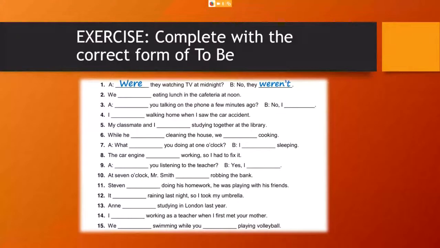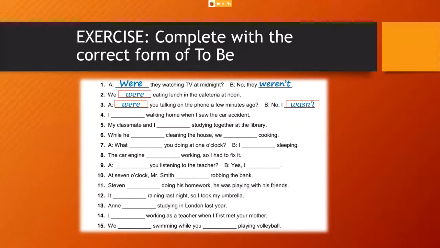Okay, let's check number 2. We were eating lunch in the cafeteria at noon. Remember, we is plural. Were is used with these plural forms. The next one is a question. What is the conjugation using you? Were you talking on the phone a few minutes ago? No, I wasn't. What is the conjugation for I? I was. In affirmative, I wasn't.